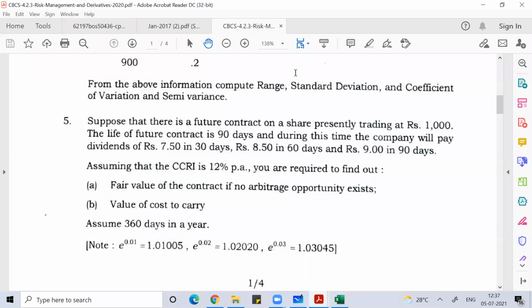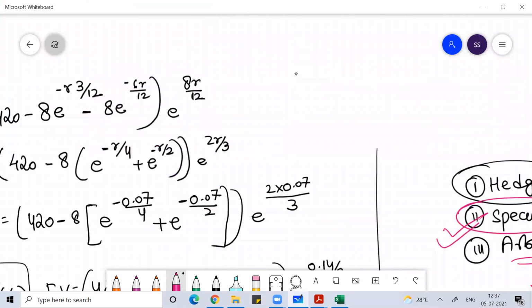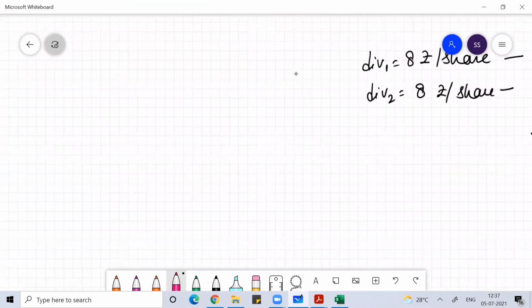I hope you are understanding the cost of carry model we are discussing, which is derived from the concept of continuous compounding. Clear, everyone? Anyone, any doubt?